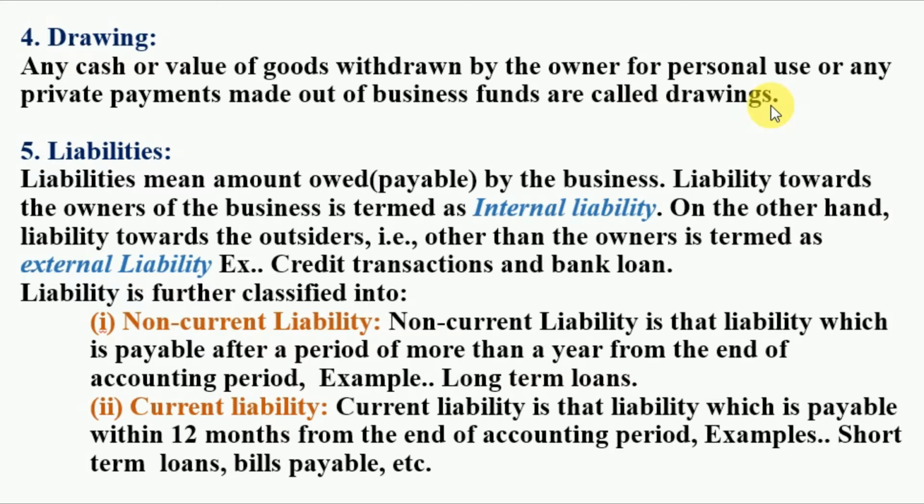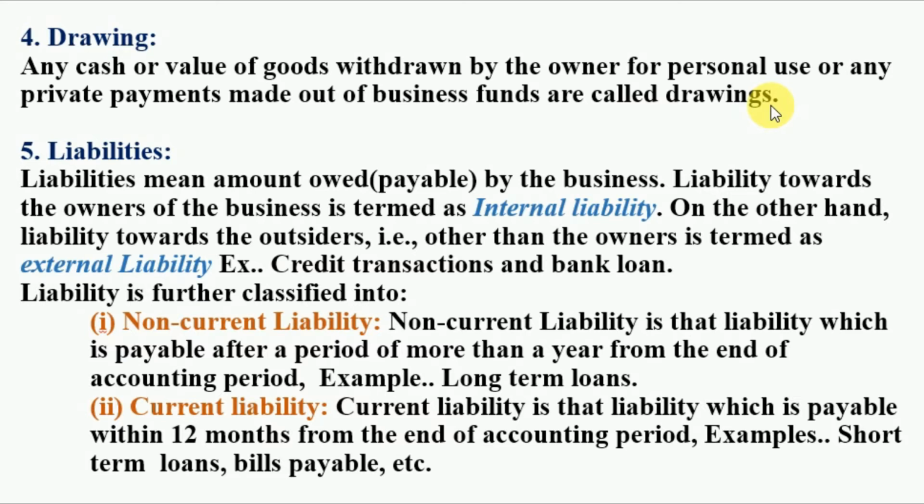that is known as drawing. Okay. Like if proprietor wants to pay the rent of his or her residence, then it's not related with the business, isn't it? In that condition, that amount which is being withdrawn by proprietor from the business is known as drawing.